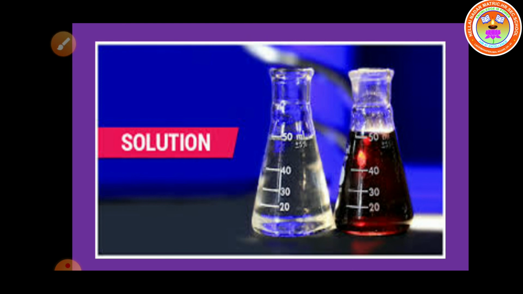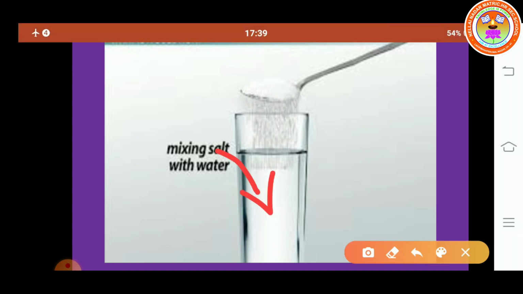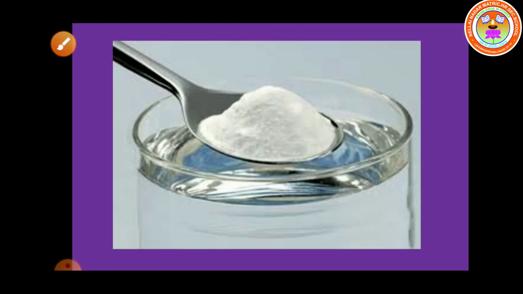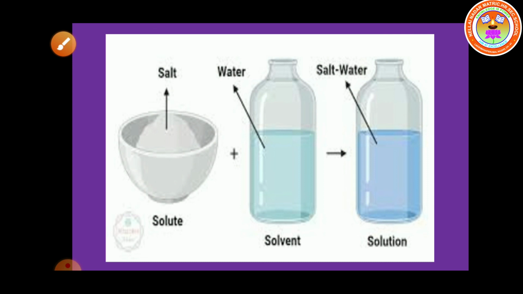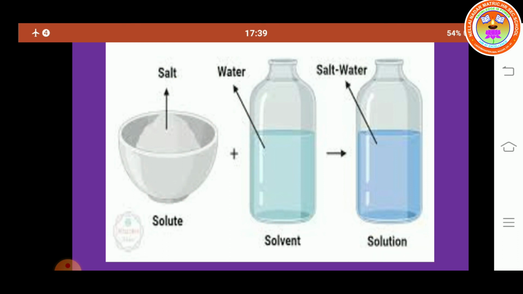Next we move on, solution. For example, all of you know salt solution. How do we prepare salt solution? We mix salt with water. We get salt solution. So what are the components present in this salt solution? Salt and water. So two components are present in salt solution. We say salt is solute and water is solvent. Why do we say salt is solute and water is solvent?